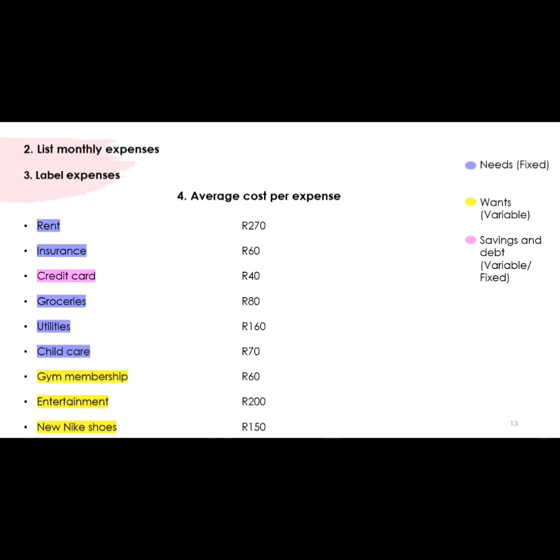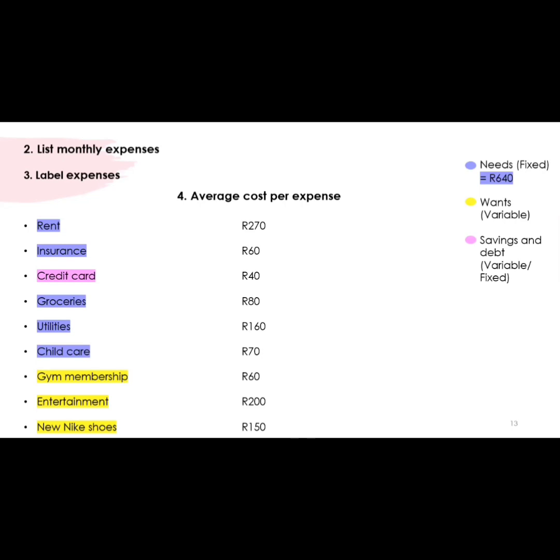Now we will be calculating the average cost per expense that we expect for the month. So for rent, we expect it will be 270. Insurance, most likely 60 Rand, 40 Rand. Now, just important to remember, budgeting is very important because it helps you to plan out how you are going to spend your money during the month, and then also helps you to ensure that the amount of income you have available will cover all the costs that you expect to be paying this month.